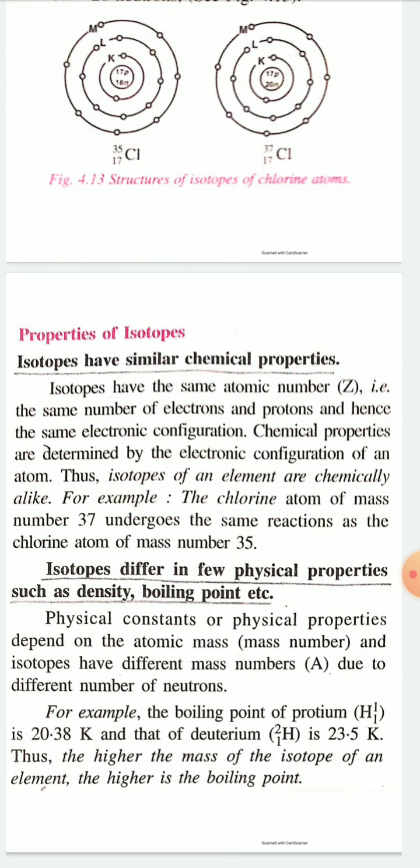So chemical properties are also similar, because chemical properties are determined by the electronic configuration of an atom. Thus isotopes of an element are chemically alike.